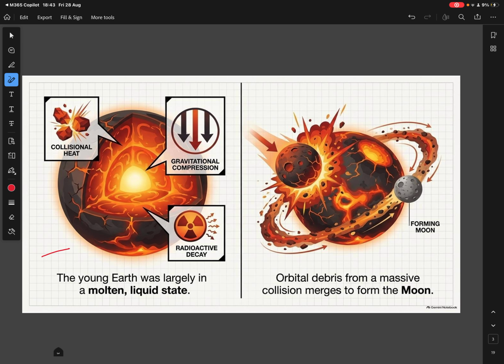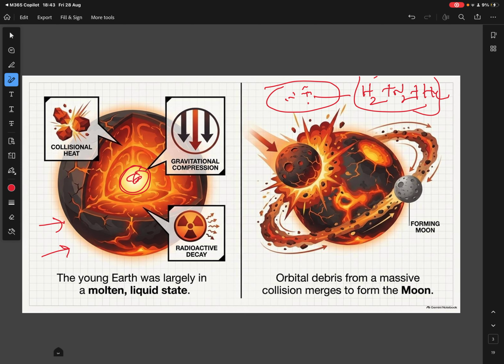As I said, when the solar nebula was at the initial stage, it had hydrogen, nitrogen, and helium. All those gas molecules were present, and also some elements. Even when we look into the Earth, inside the core part, we could see elements like iron, and also nickel, because these are heavy metals.